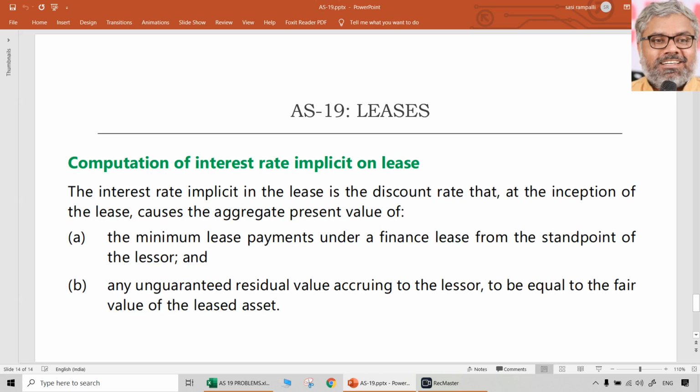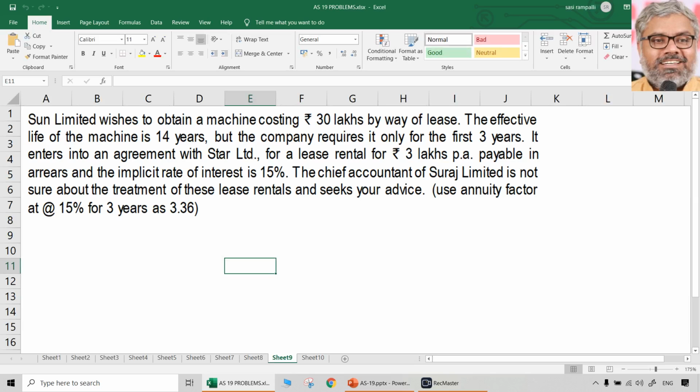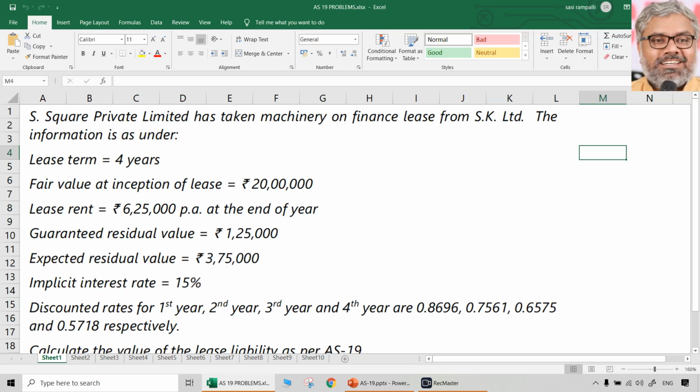So this concept has to be kept in mind. Whenever the question is from the point of view of lessee, unguaranteed residual value has no relevance. Unguaranteed residual value will have relevance only when we are looking at lessor's point of view. So with this quick revision and understanding of AS 19 conceptual aspects, let us apply those concepts into some of the problems related to AS 19. Most of these problems are given either in ICA material or past examinations in which these were asked.